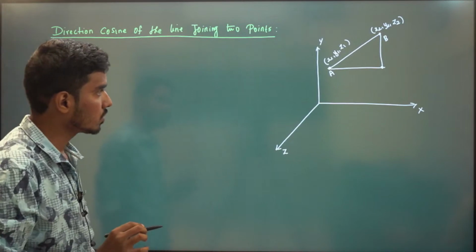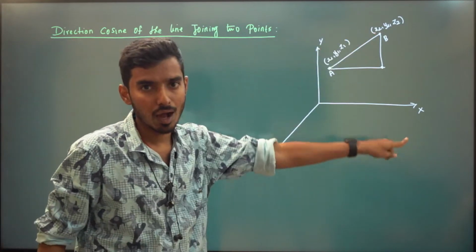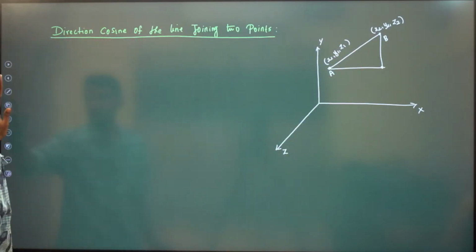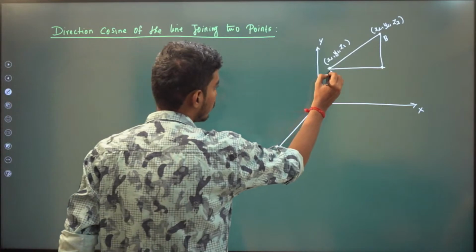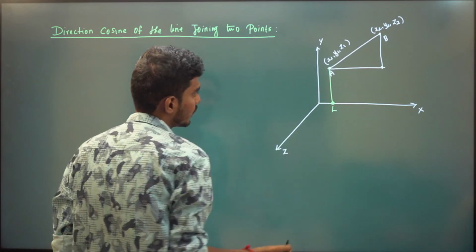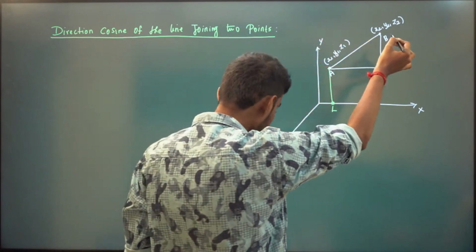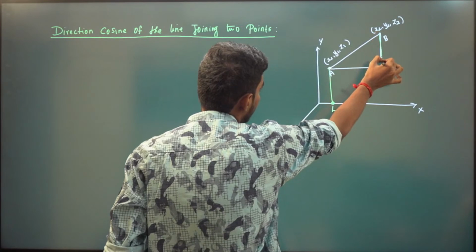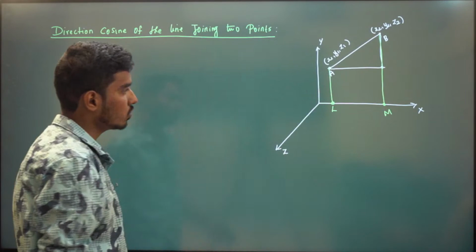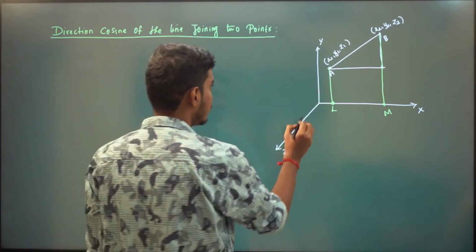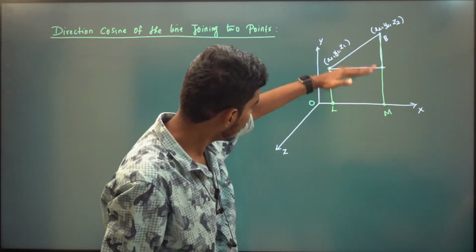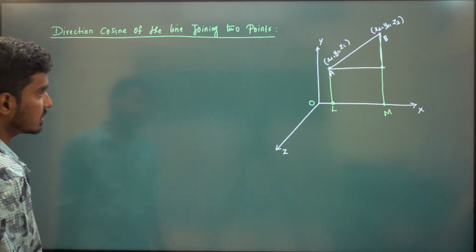Now I'm going to project this AB on the x-axis. I'm going to project A and B on the x-axis. So what is the projection of A? It will be somewhere around here. Let us call this point L. And again project the point B to the x-axis. Let us say this point is M. So L and M are projections of A and B on the x-axis. This is our origin.